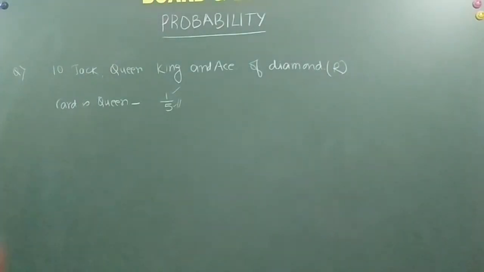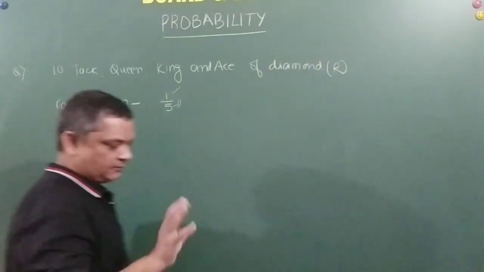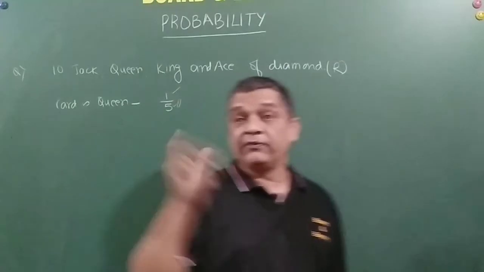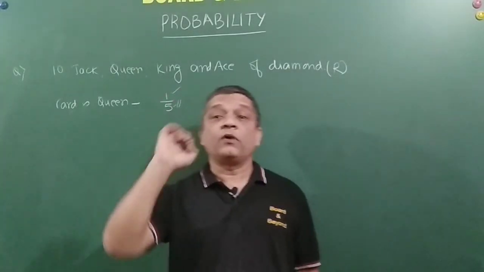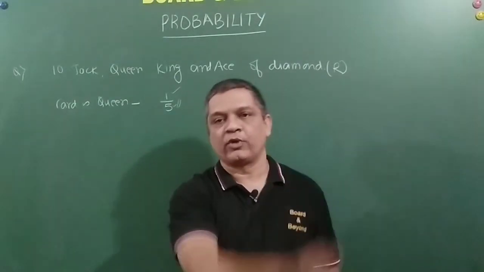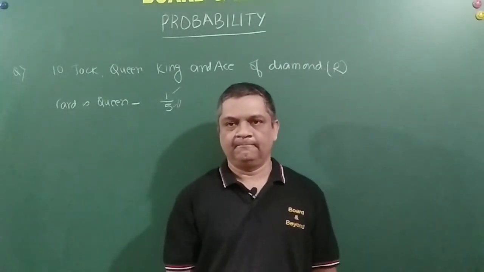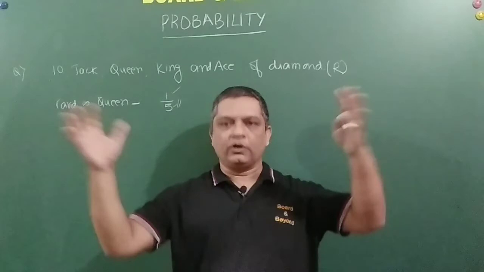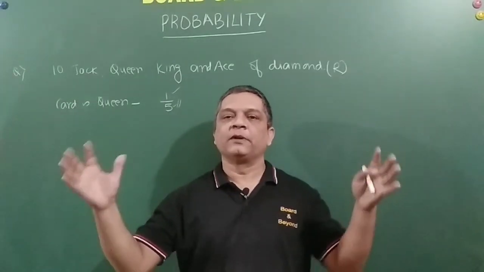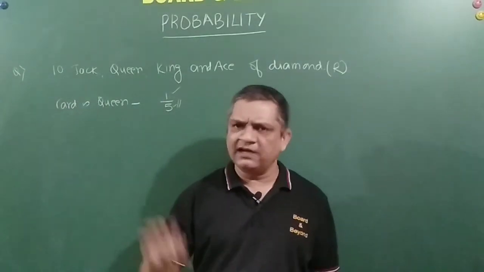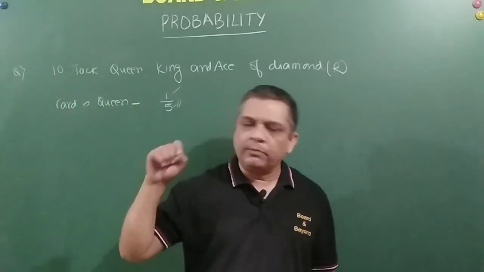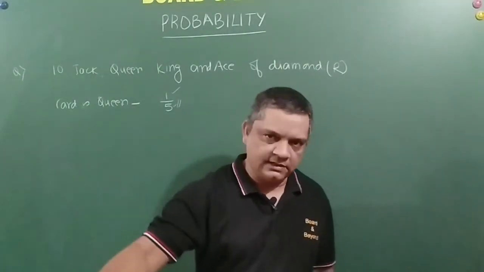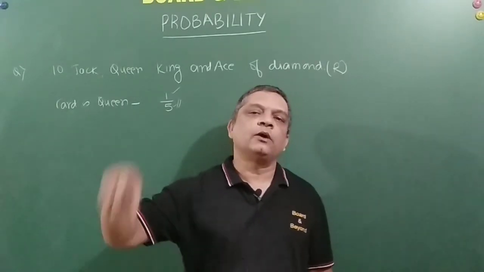Now, if the queen is drawn and put aside, before that, let me tell you a concept that has come here. What do we mean by conditional probability? Friends, if you have a big box with multiple balls of different colors, say red and blue, and I ask you, without seeing, to put your hand in the box and take out a ball.